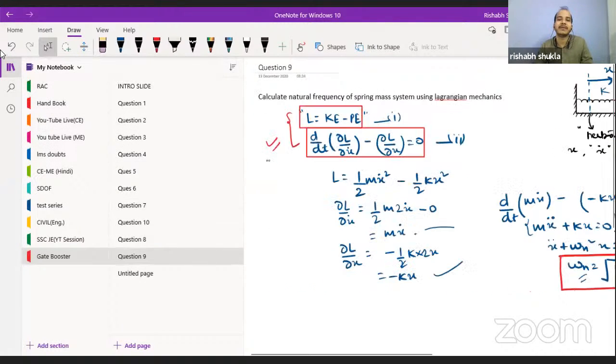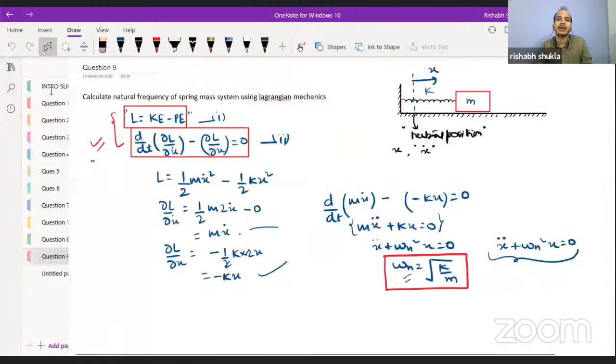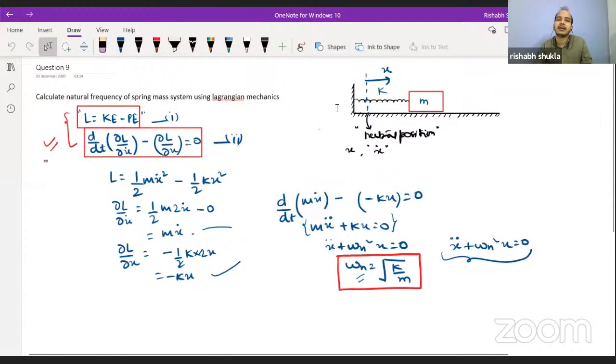Okay, in the next question we have seen Lagrangian mechanics. The only thing you should know is that L is the Lagrangian function, L is equal to kinetic energy minus potential energy. This is a mathematical relation derived using higher mathematics, which is not in your syllabus.